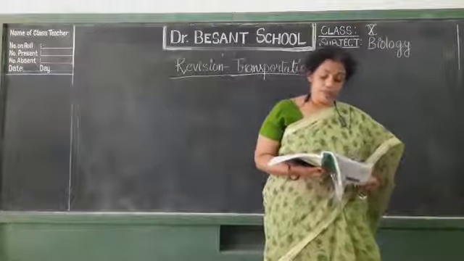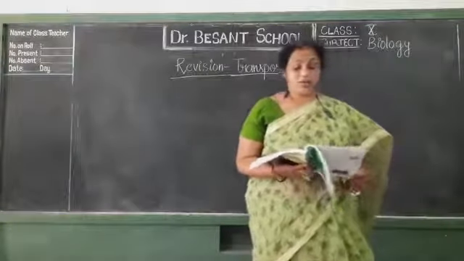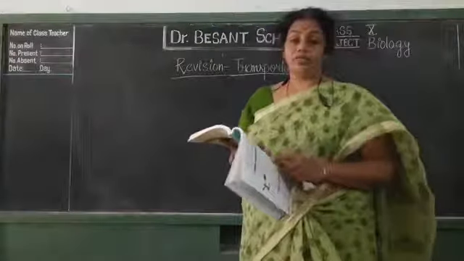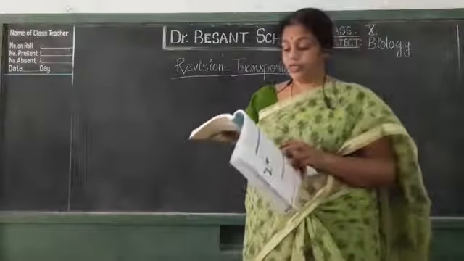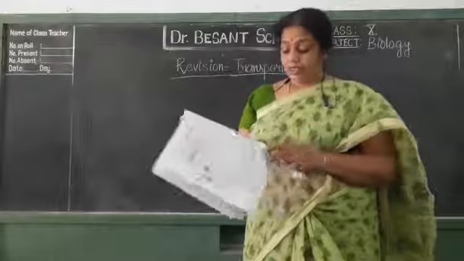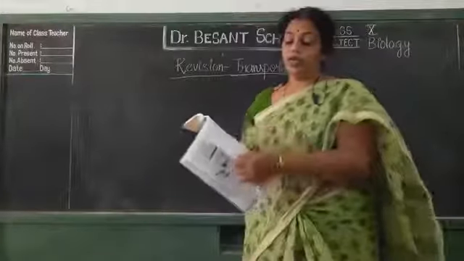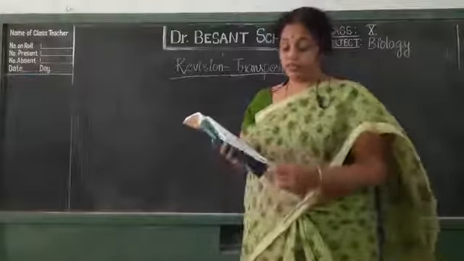Next one, transportation in plants. So further they can ask about osmosis, how the transportation will occur in the roots. About that definition can be asked. Okay, and this root pressure activity is there. No, from that the diagram can come. So you will have to label or you have to write certain answers for the questions.